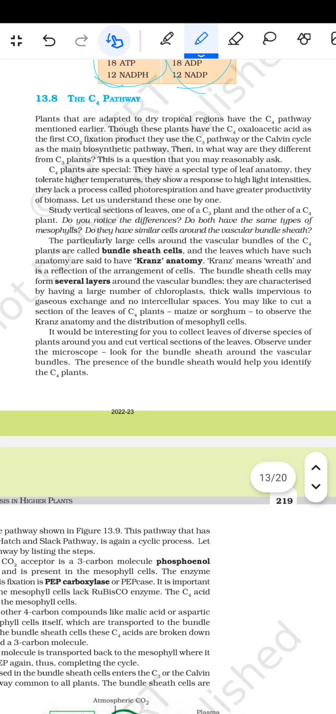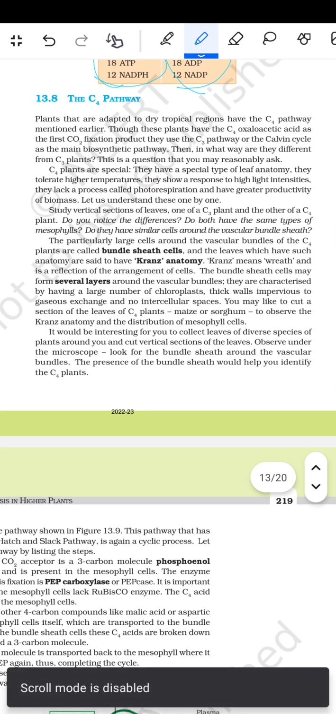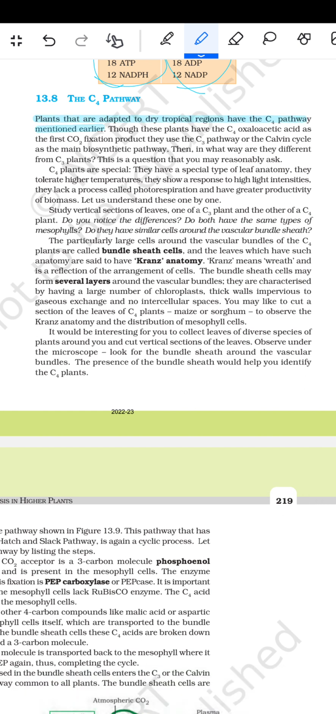इसके बाद फिर आता है C4 pathway. तो plants that are adapted to the dry tropical regions have the C4 pathway mentioned earlier. Though these plants have the C4 oxaloacetic acid as the first CO2 fixation product, they use the C3 pathway or the Calvin cycle as the main biosynthetic pathway. Then in what way are they different from the C3 plants? This is a question that you may reasonably ask.